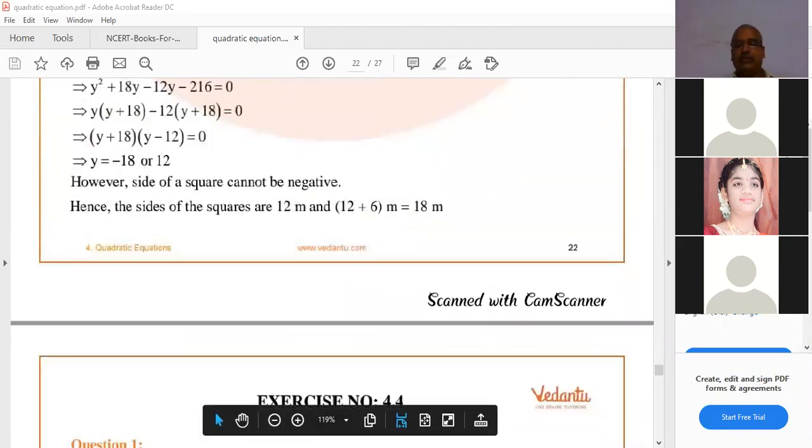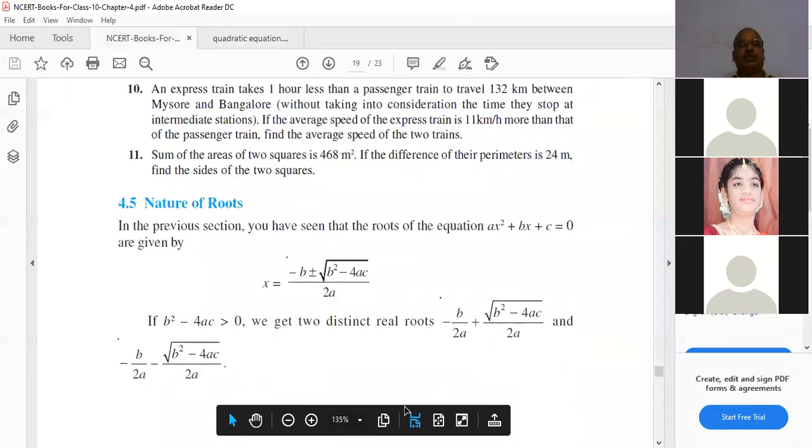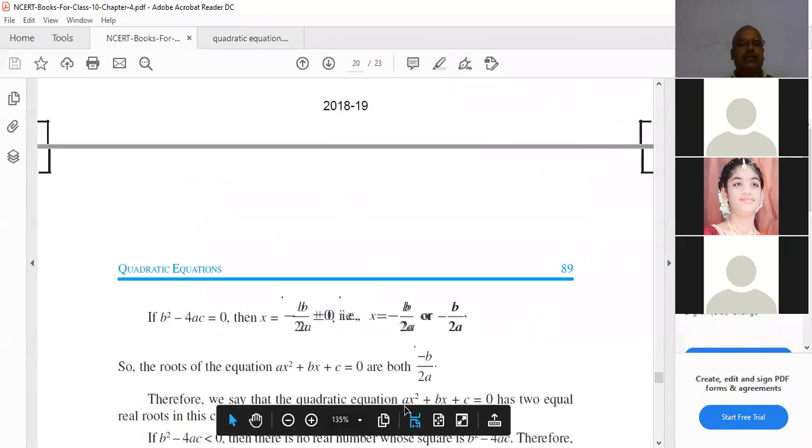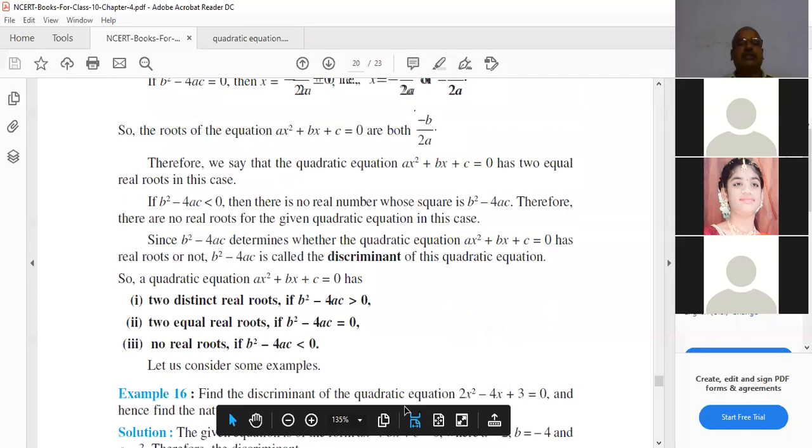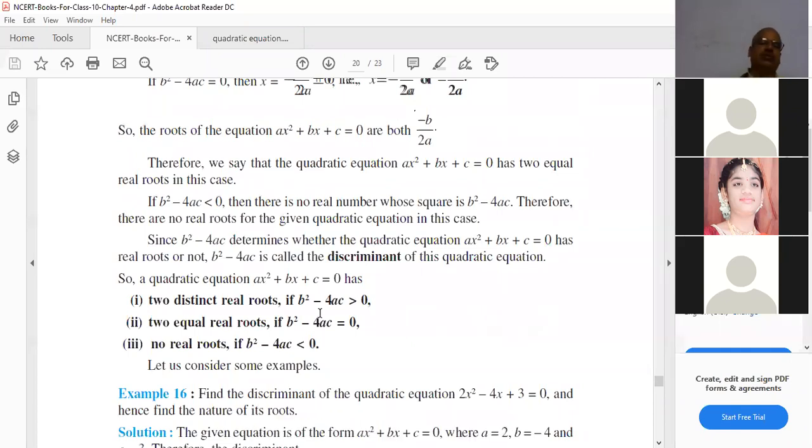We'll go to the textbook once. See, nature of roots. Already we know nature of roots is dependent upon the b square minus 4ac value. The conditions are there. So 3 conditions. b square minus 4ac is called the discriminant of the quadratic equation. It decides the roots. That is called nature of roots. If b square minus 4ac is greater than 0, 2 distinct real roots exist. If b square minus 4ac equals 0, 2 equal real roots. If b square minus 4ac is less than 0, no real roots exist.